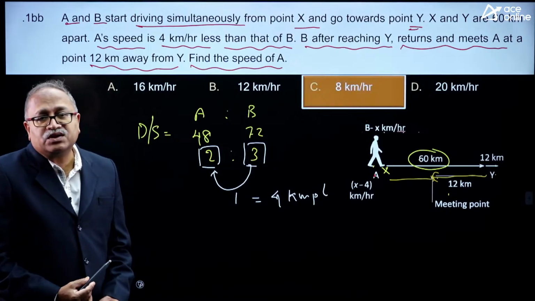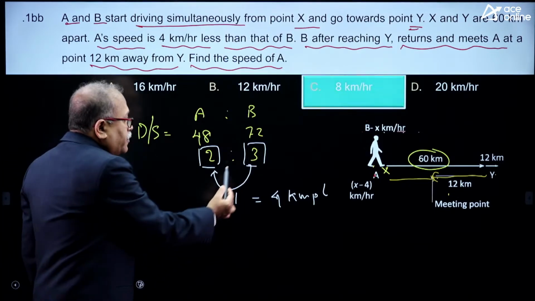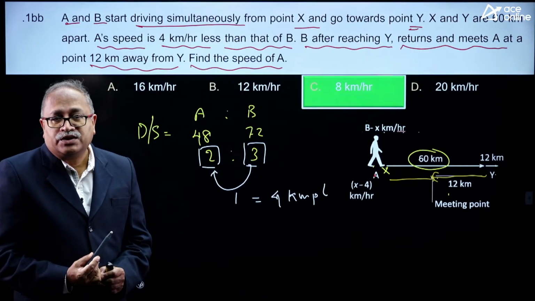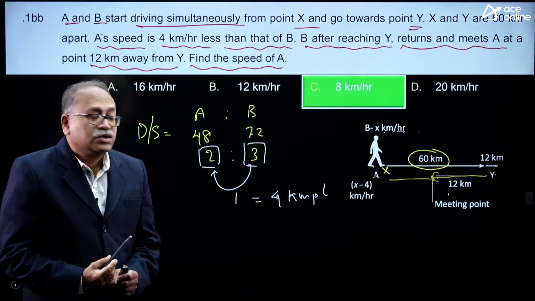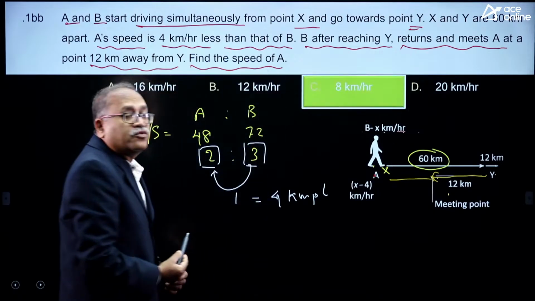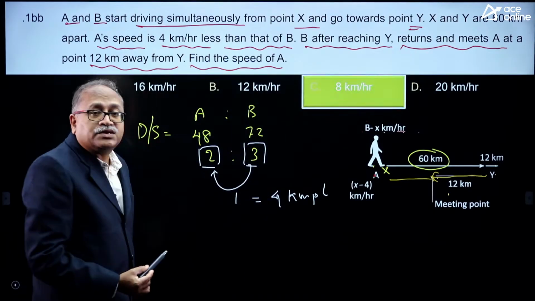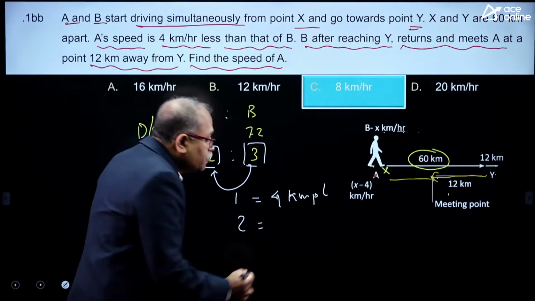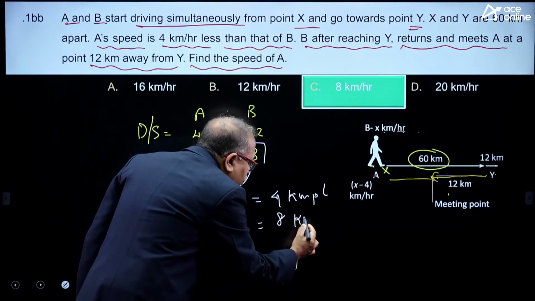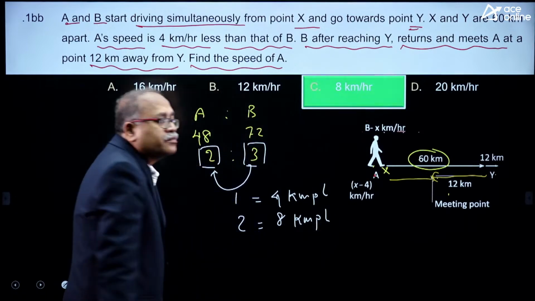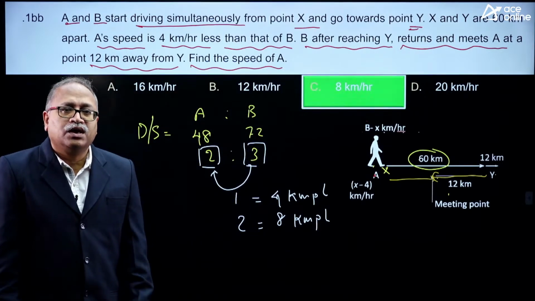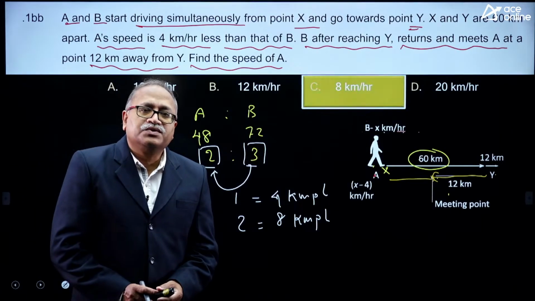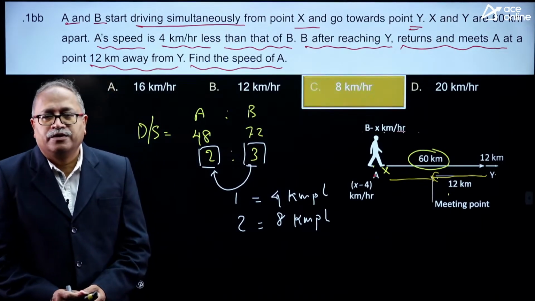So when 1 part is 4 kilometers per hour, I can find out how much 3 parts is, I can find out how much 2 parts is, right my friends. You are asked to find the speed of A. The speed of A is 2 parts. When I know 1 part is equal to 4 kilometers per hour, that means 2 parts will be equal to 8 kilometers per hour. This is a very logical approach, and if many questions are there, through the logical approach we can answer the question much faster than our competitors.